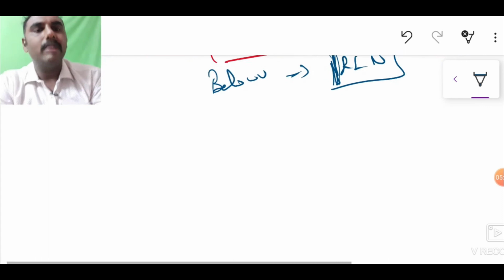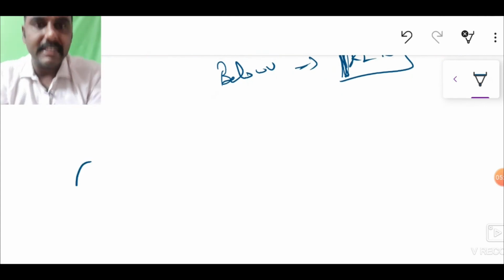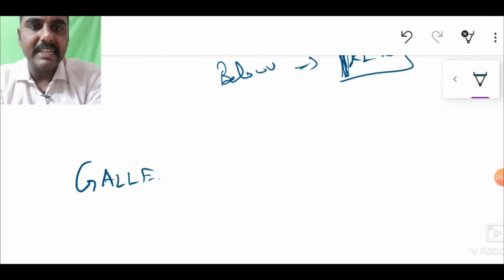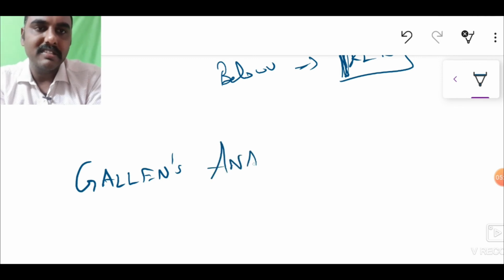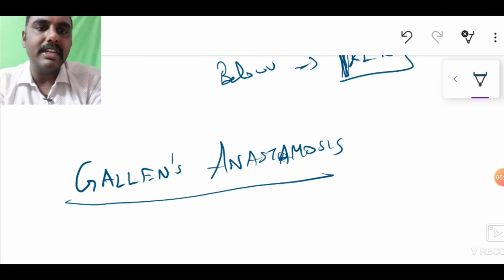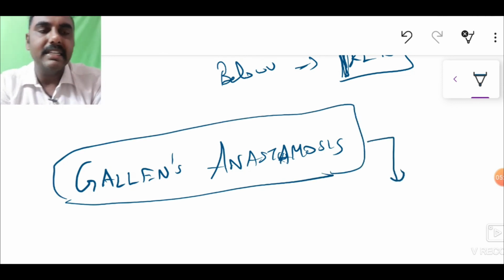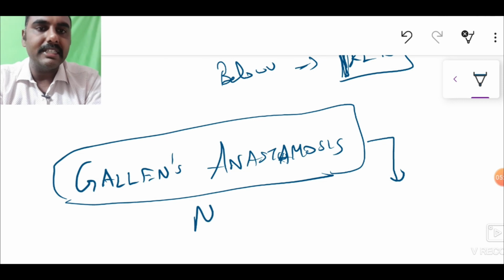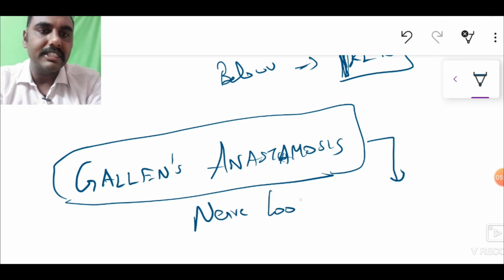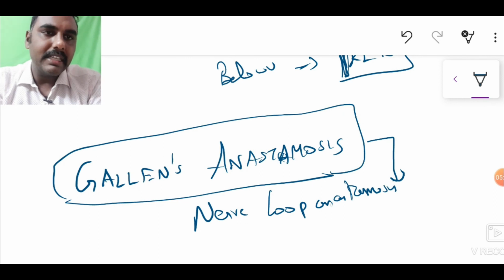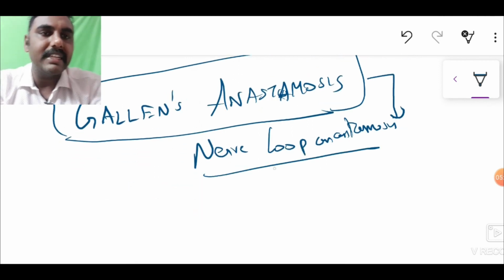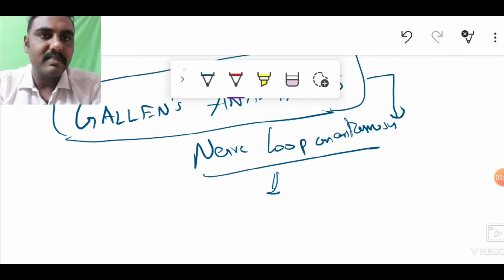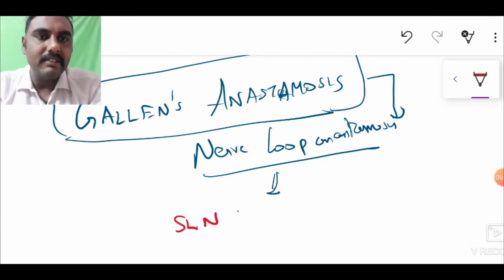One more MCQ for the NEET exam is Galen's anastomosis. As we know, anastomosis is usually for arteries, but here Galen's anastomosis is a nerve loop anastomosis. The anastomosis occurs between the superior laryngeal nerve and the recurrent laryngeal nerve.